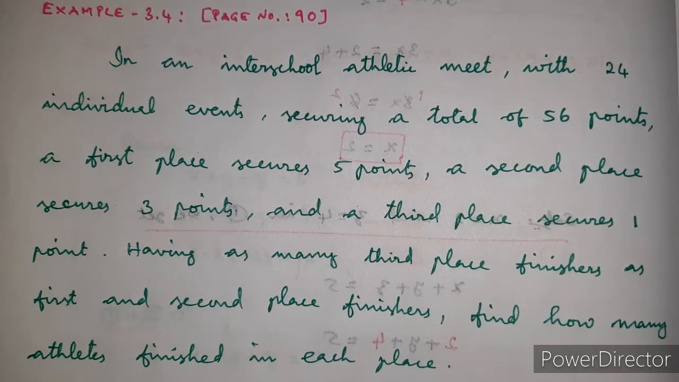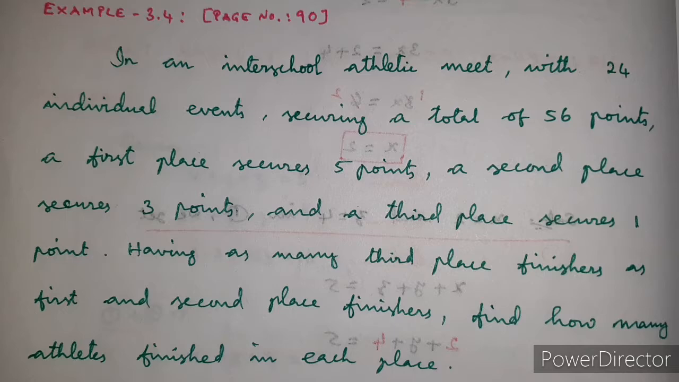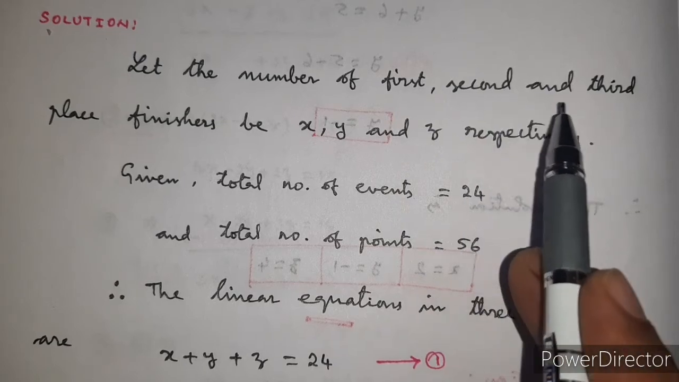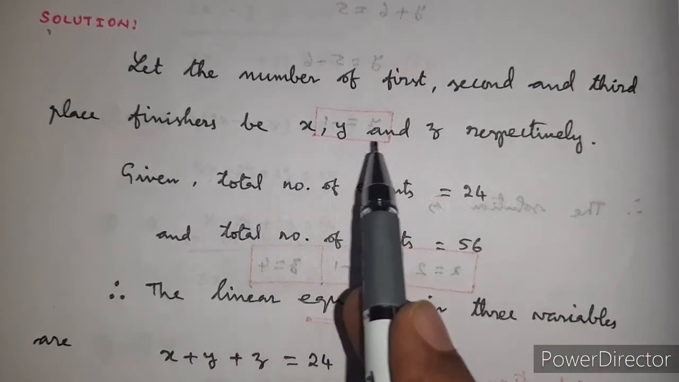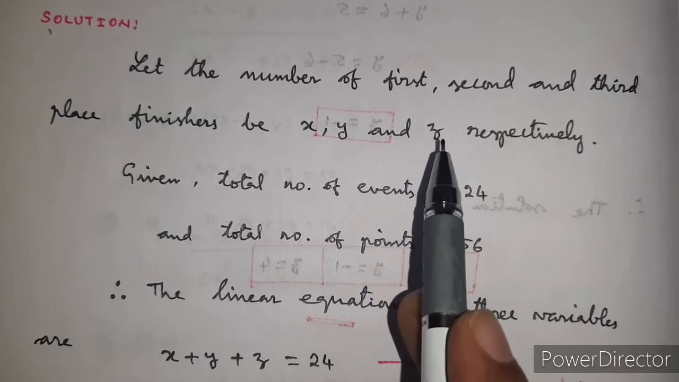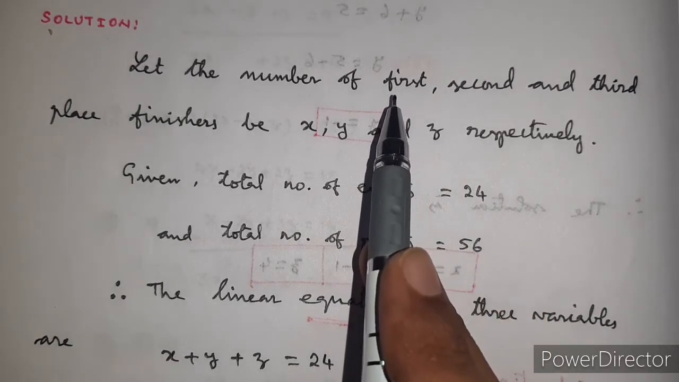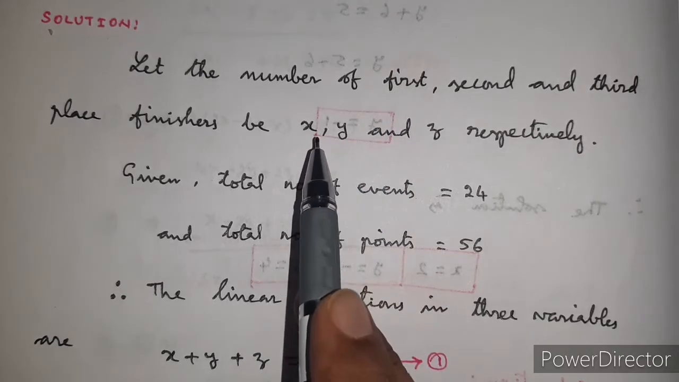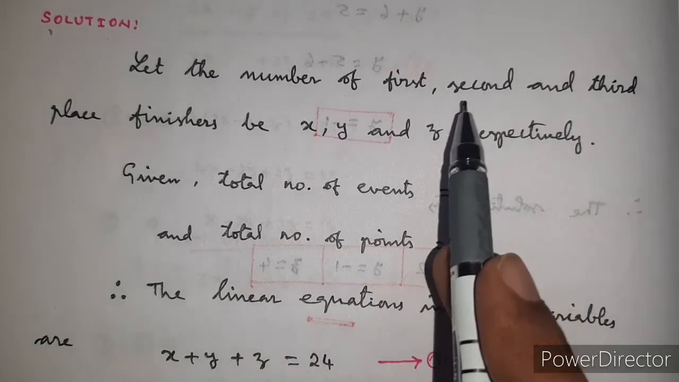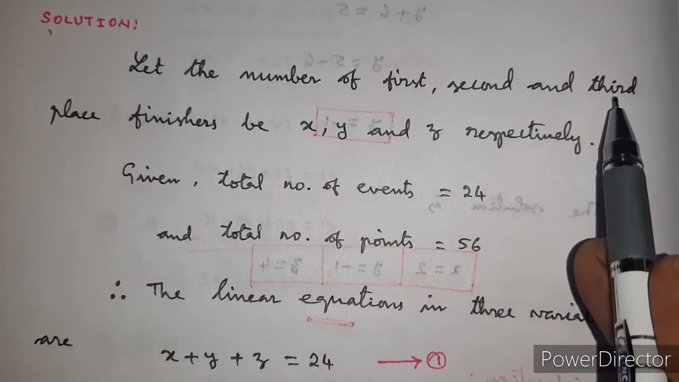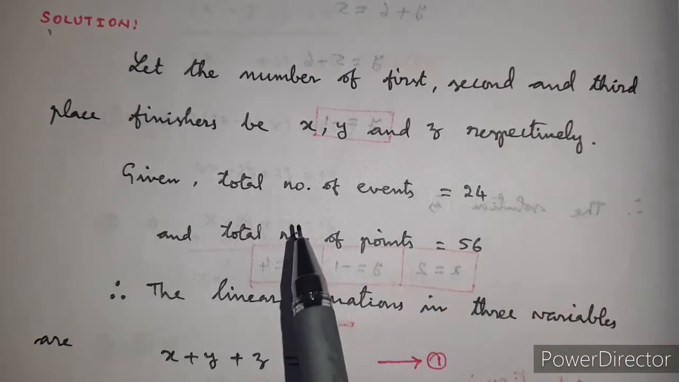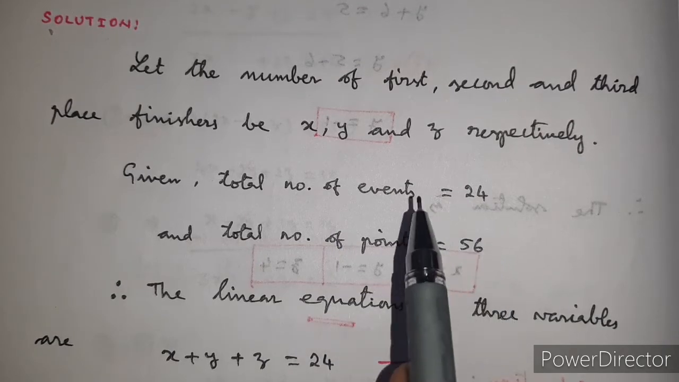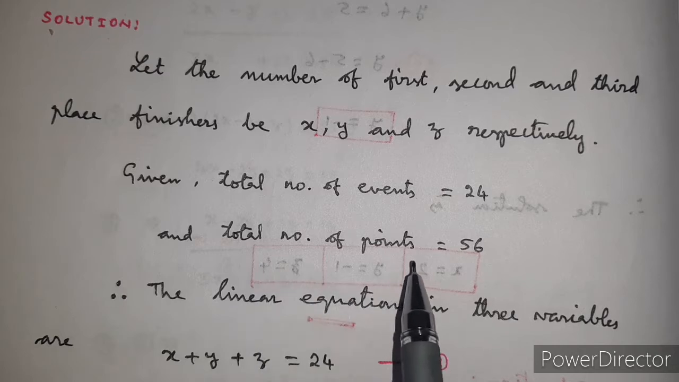Now we see the solution. Let the number of first, second and third place finishers be x, y and z respectively. Respectively means we have to take the same order, that is, the number of first place finishers be x, the number of second place finishers be y and the number of third place finishers be z. Given the total number of events is equal to 24, which is given in the question, and the total number of points is equal to 56.